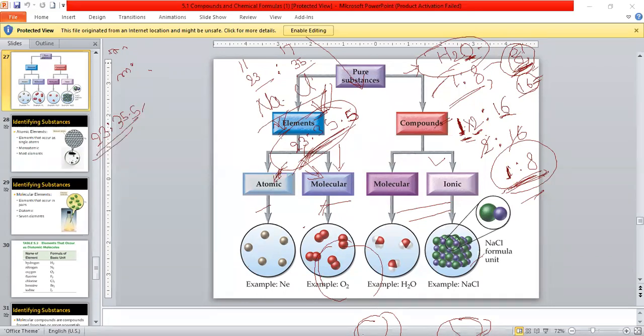This is the ratio of sodium chloride, NaCl, by mass. If sodium and chlorine combine chemically in the ratio of 23:35.5, then only sodium chloride will form. If you change the ratio, you will get some other compound.